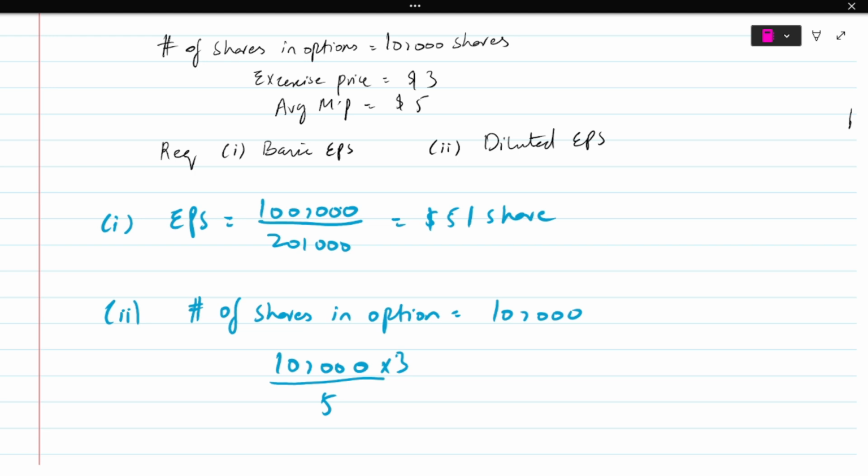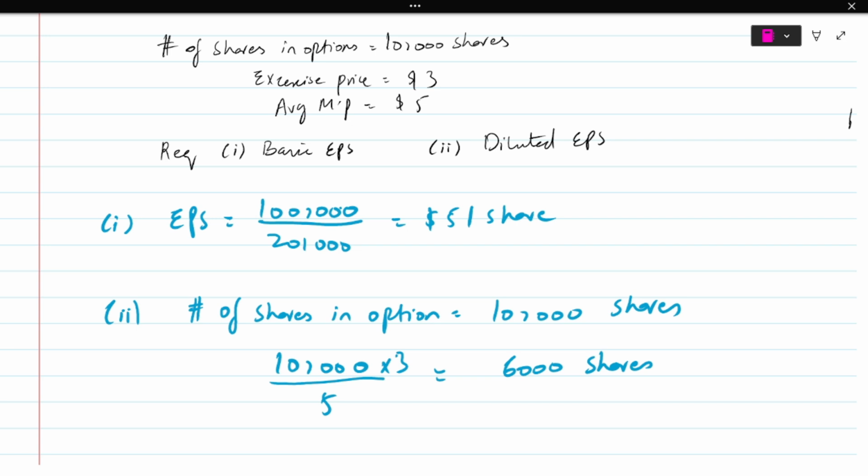So I take the number of shares and multiply it by the exercise price, which gives me the value that I'm paying to actually get these shares at a discounted price of $3. And I divide by 5 to see, if I used the same money to buy from the market instead of from this company at a discounted price, how many shares would I get? So you can see I'm going to get 6,000 shares.